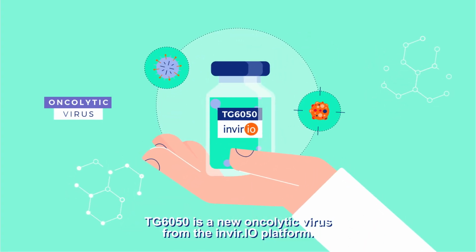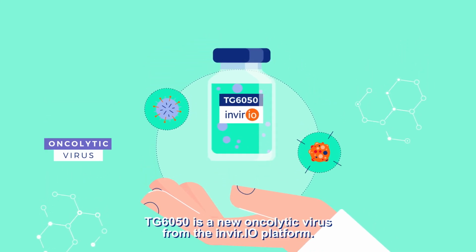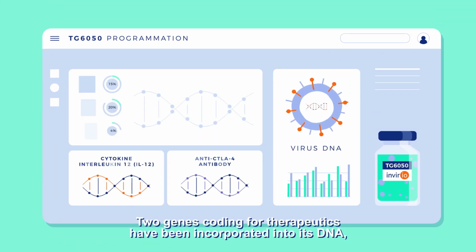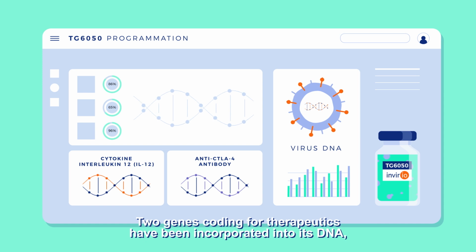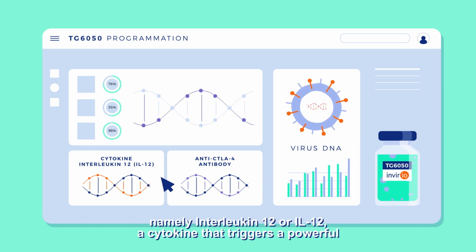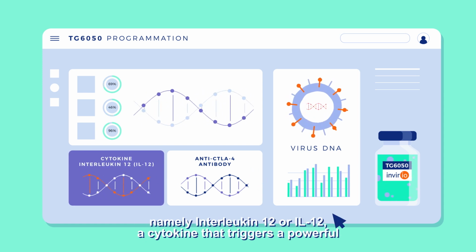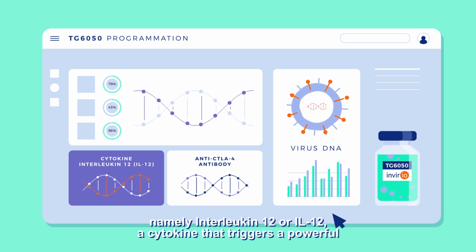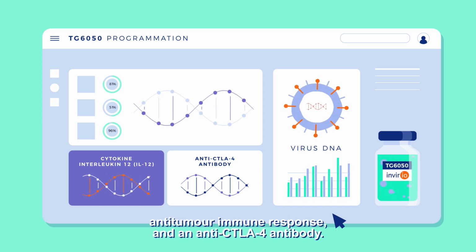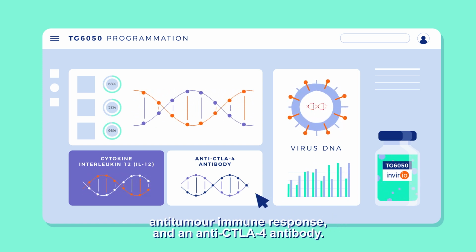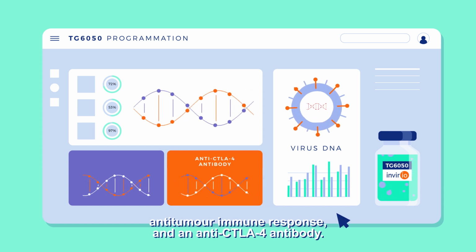TG6050 is a new oncolytic virus from the InVir.io platform. Two genes coding for therapeutics have been incorporated into its DNA, namely interleukin-12 or IL-12, a cytokine that triggers a powerful anti-tumor immune response, and an anti-CTLA-4 antibody.